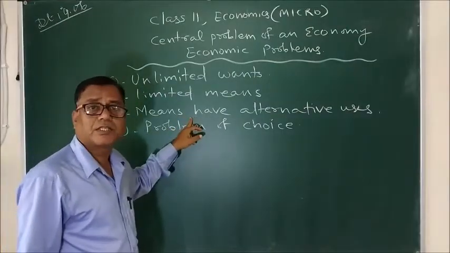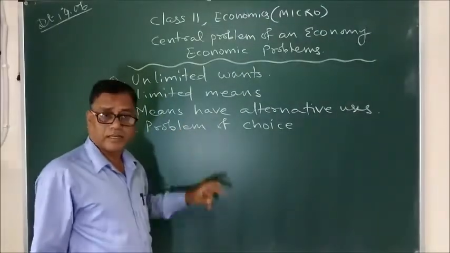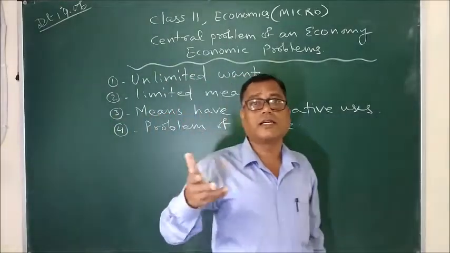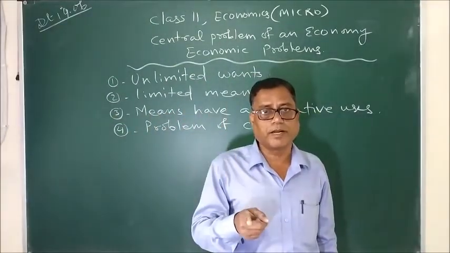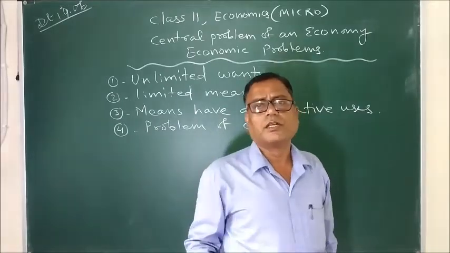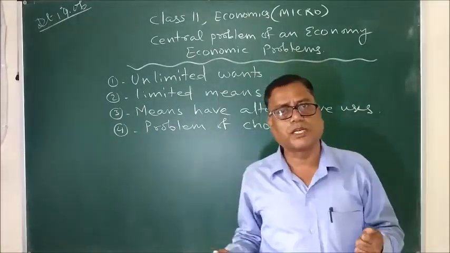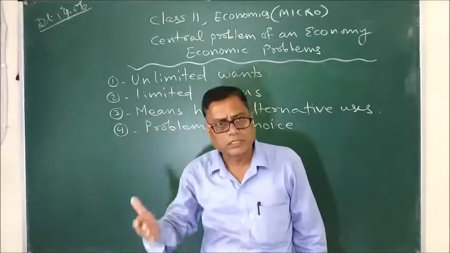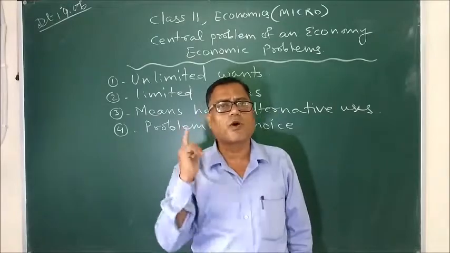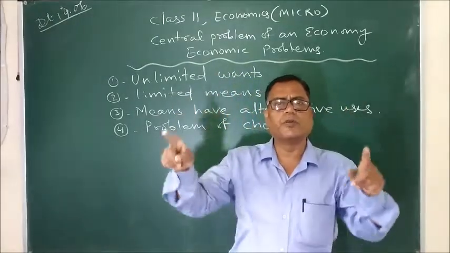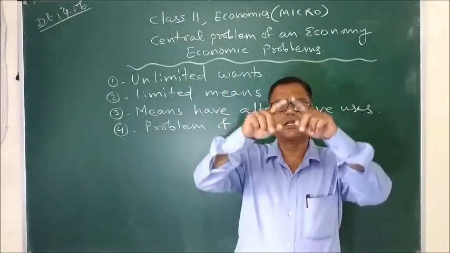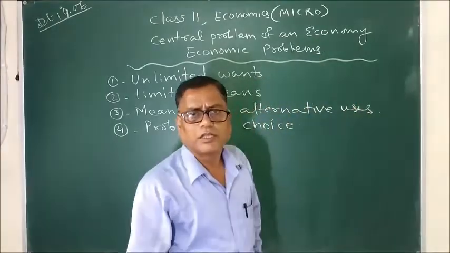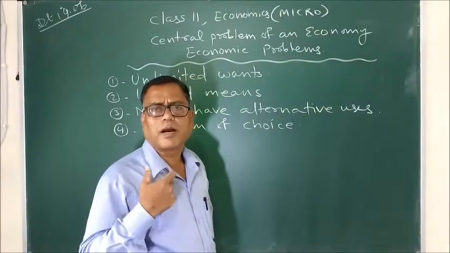And here we are getting yet another characteristic of means or resources, that the resources that we have have alternative uses. I repeat the statement. The resources or means that we have at our disposal have alternative uses. To make it simpler, just consider one example. I have got a 10 rupee note, or a 10 rupee currency note. So that is the resource or means at my disposal.